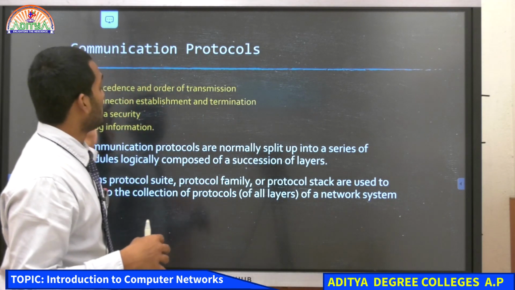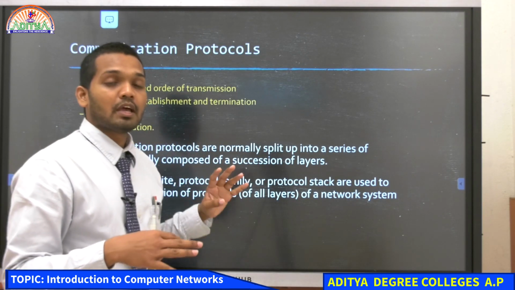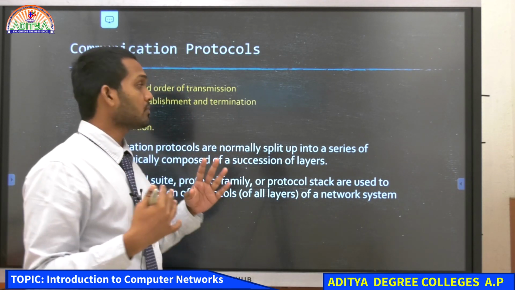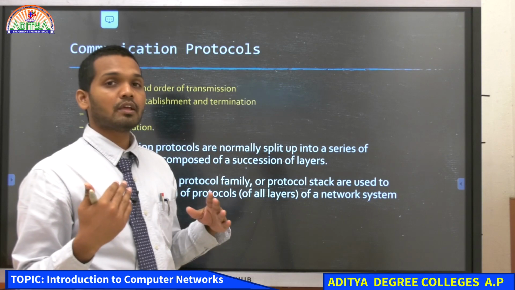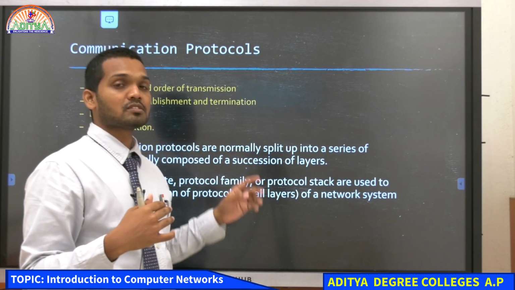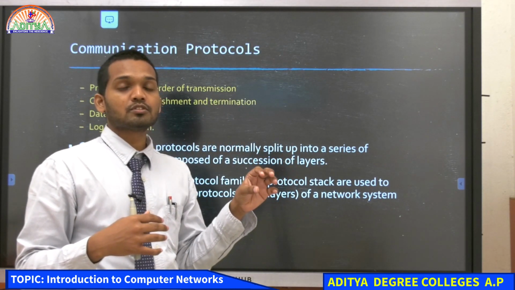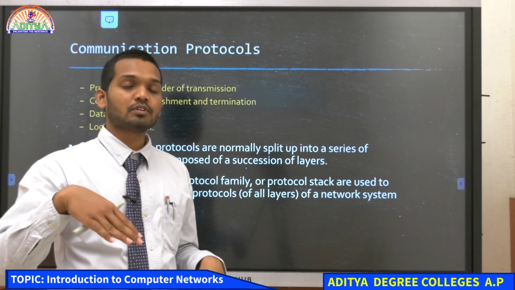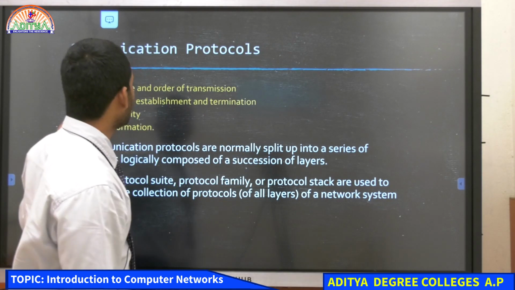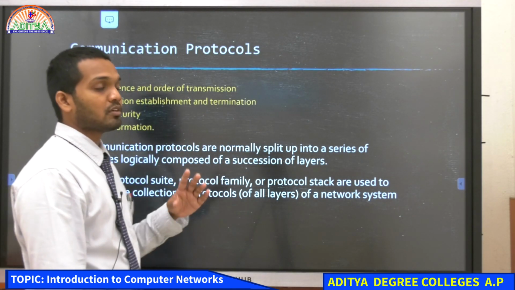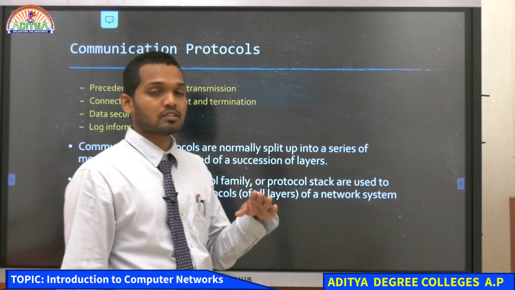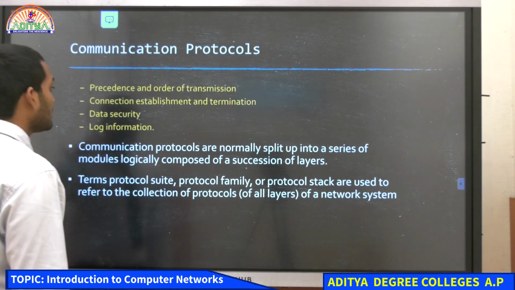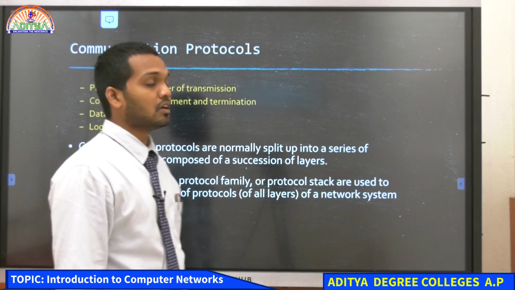So, communication protocols help us and play the role to form them in a queue, and they give them the order of precedence, that is which data should flow from which computer first, and then which computer should send data next. That is the precedence and order of transmission, in which order the data should be transferred in the network.